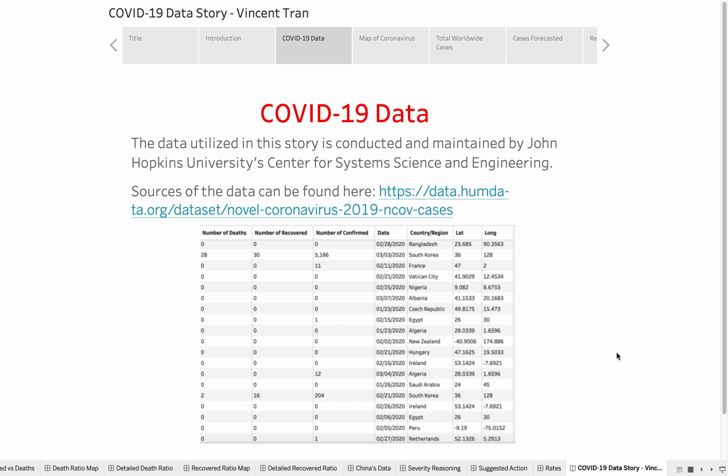As for the data, like I said, it is maintained by Johns Hopkins University. Sources of the data can be found here. And in the data, there is the number of deaths, number recovered, number confirmed, the date, and the country where these cases are.